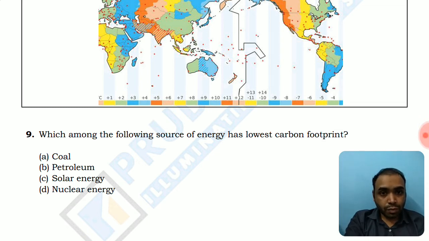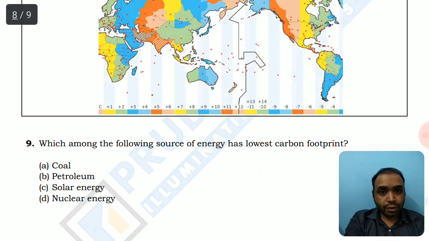we have to burn the coal, we have to burn the petroleum, and there is a lot of emission of carbon dioxide. So their carbon footprint is going to be significantly higher than the other sources, for example solar energy and nuclear energy. So the fight is between solar and nuclear in these options. So 50% is obviously eliminated, that is coal and petroleum. The fight is between solar energy and nuclear energy.